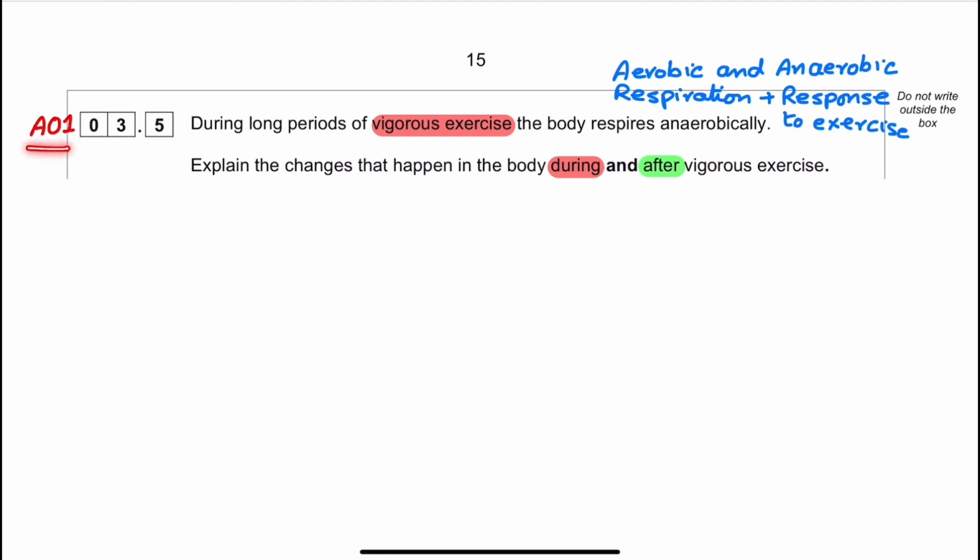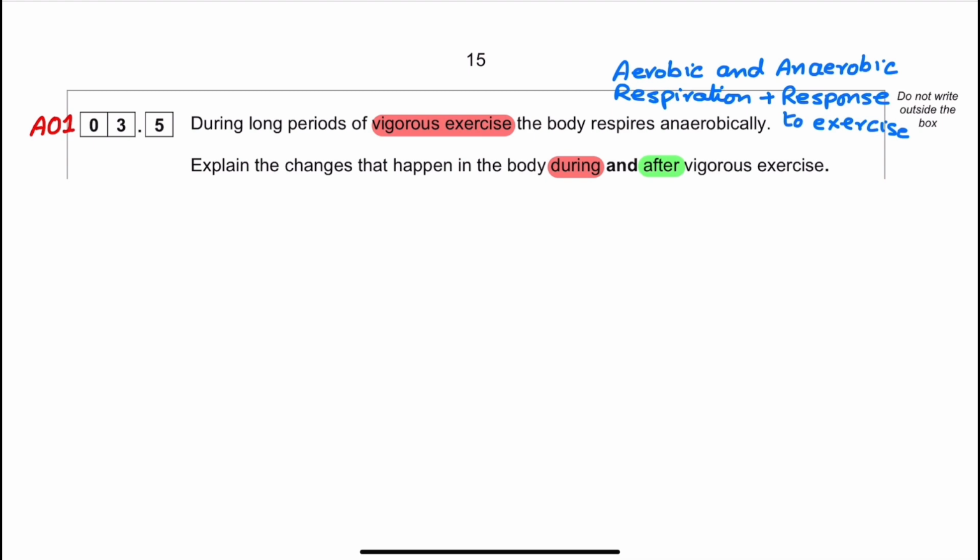3.5 is a year 1 question, and this question is related to aerobic and anaerobic respiration and response to exercise. During a long period of vigorous exercise, the body respires anaerobically. Explain the changes that happen in the body during and after vigorous exercise.